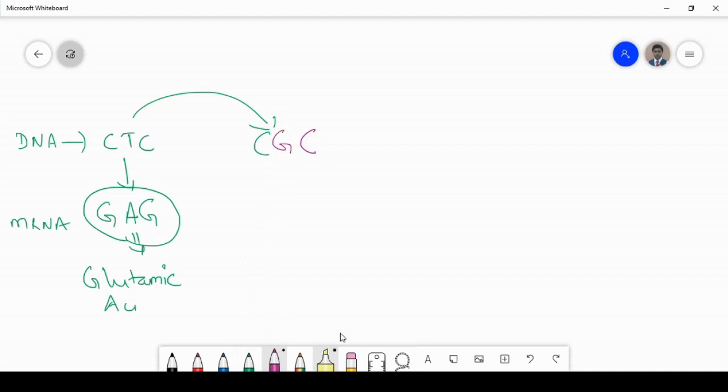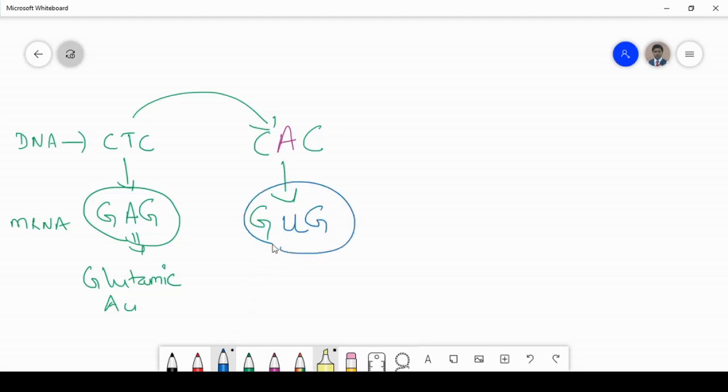Sorry, not CGC, it will be CAC, my mistake. So the mRNA will code for what? GUG. That is for valine. Understood?